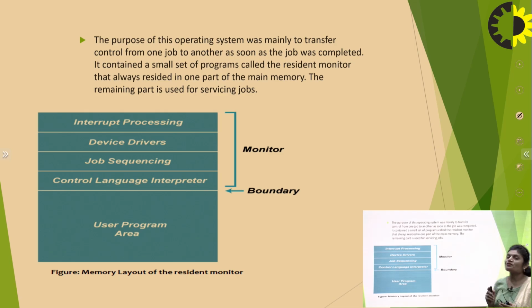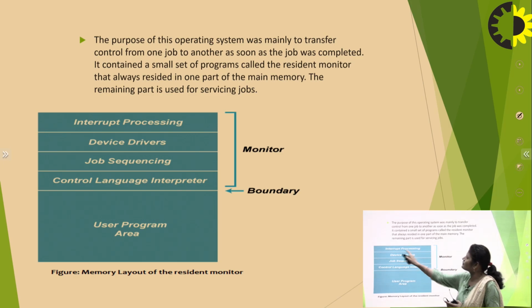Now the purpose of this operating system was mainly to transfer control from one job to another as soon as the job was completed. When one job is completed, then the CPU is allocated to a different job. It contains a small set of programs called the resident monitor that always resides in one part of the main memory. The remaining part is used for service jobs. So here is the diagram of the memory layout of the resident monitor. Here this area is dedicated to the user program area and this is the monitor. And in the monitor, these are the sections: interrupt processing, device driver, job sequencing, control language interpreter.